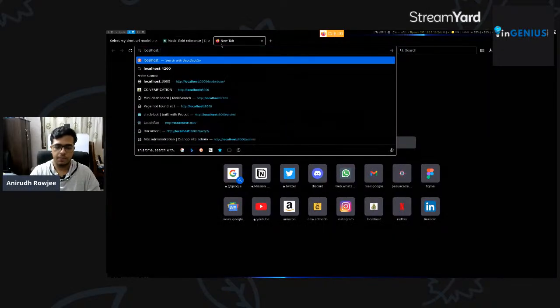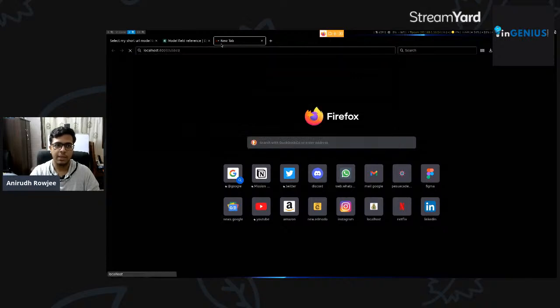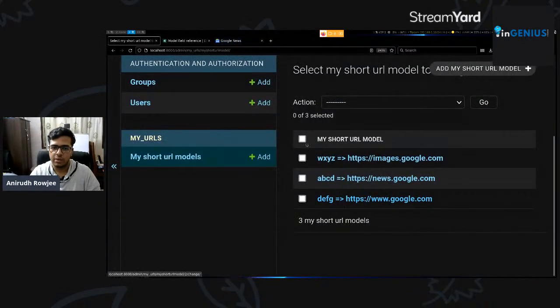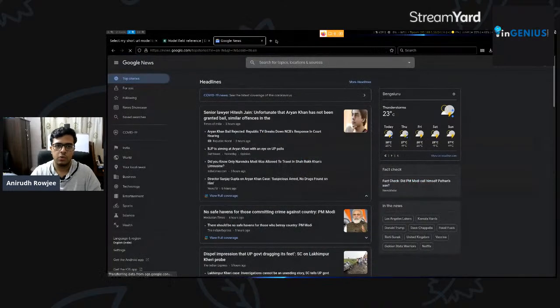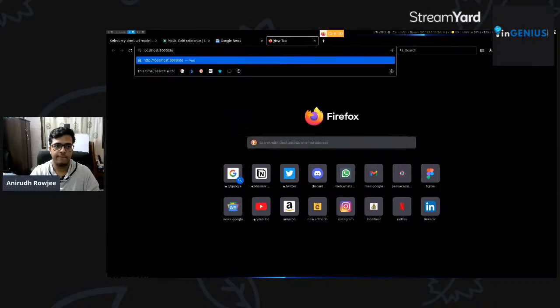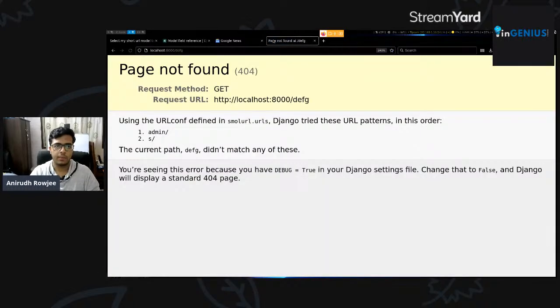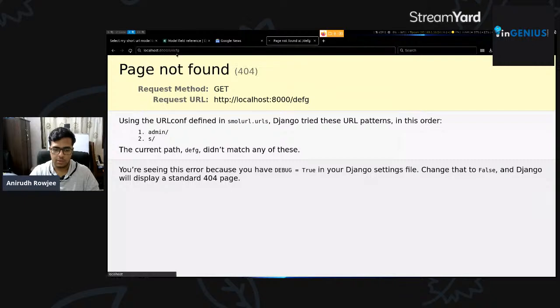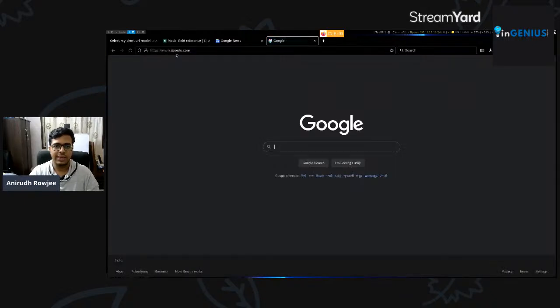Localhost:8000/s/abcd, which is taking us to Google News. We were looking at DEFG, right? So localhost:8000/DEFG is not found because we need to add a /s/DEFG, and it takes us directly back to google.com. So congratulations, you've essentially built your first URL shortener.